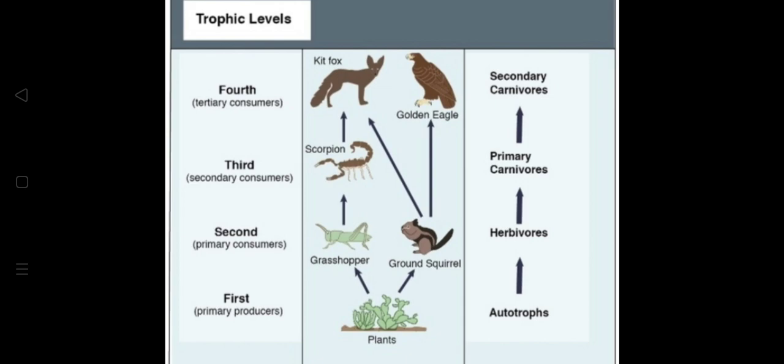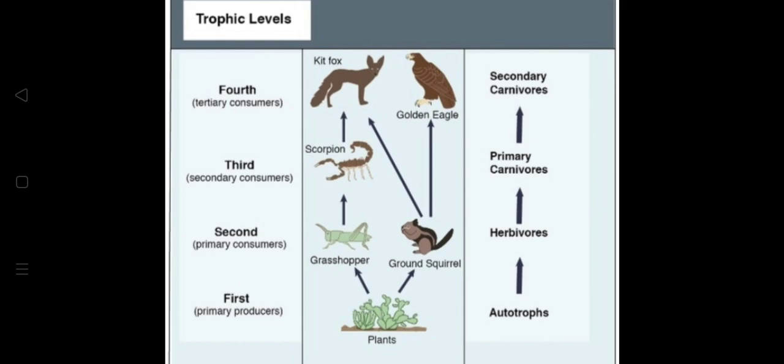Organisms as decomposers, also known as reducers. Organisms which are known as decomposers consume dead plants and animals and break them down. Who are decomposers? Fungi and bacteria. Other organisms which are known as detritivores, I have also spoken about, consume dead organic matter. So who is a detritivore? Vulture.